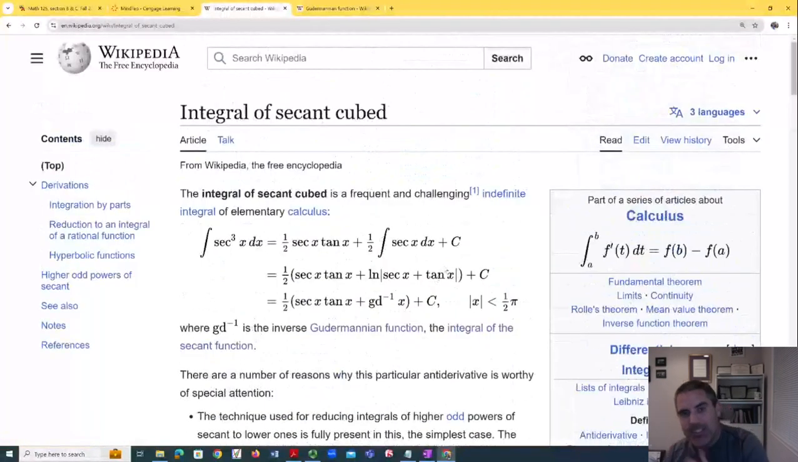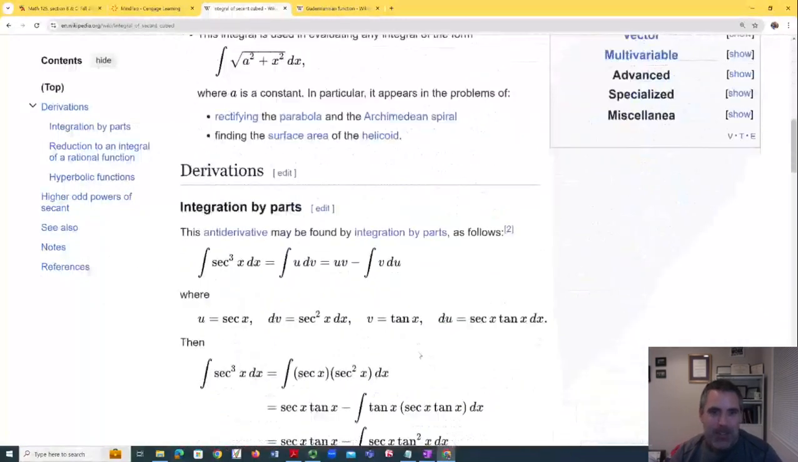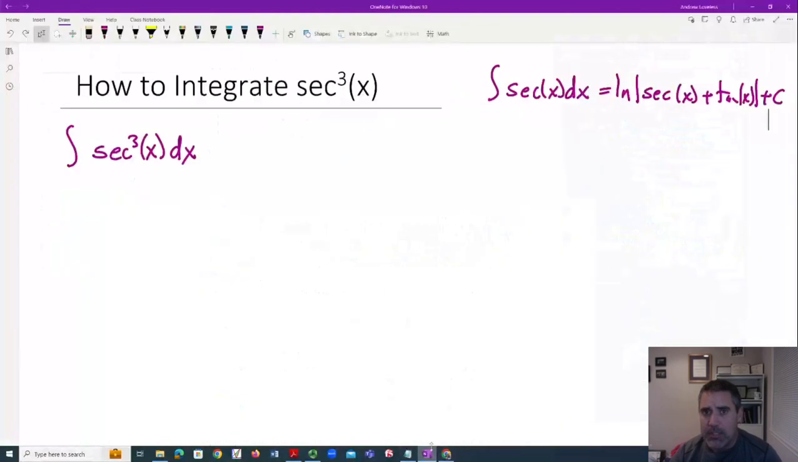Anyways, it's mostly an integral that's just kind of known to be challenging in calculus because it depends on the secant integral, and that's challenging. I thought it was interesting that there's a name for this function, log of secant of x, the Gudermanian function. I've never heard of that before. There's all sorts of proofs. I'm going to show you what makes the most sense to me.